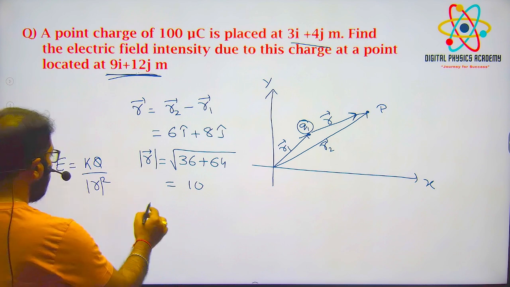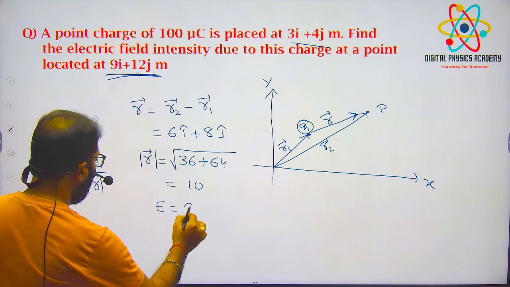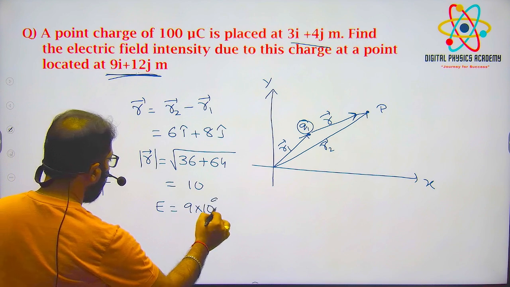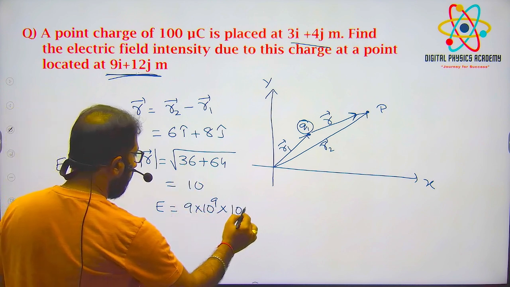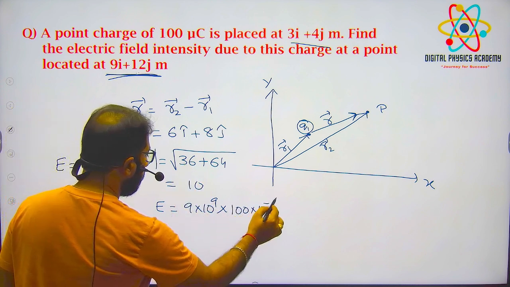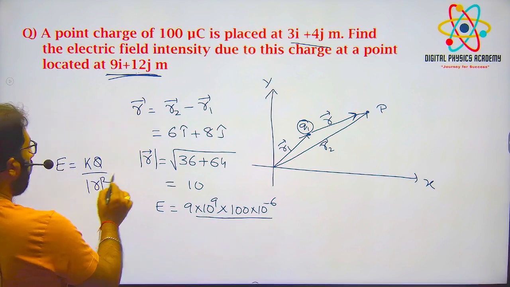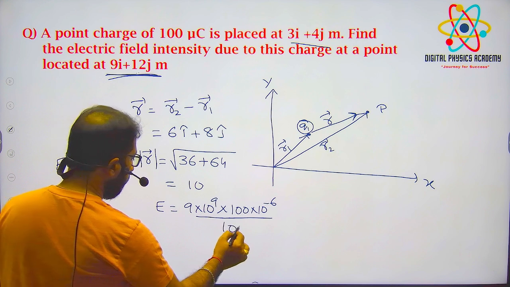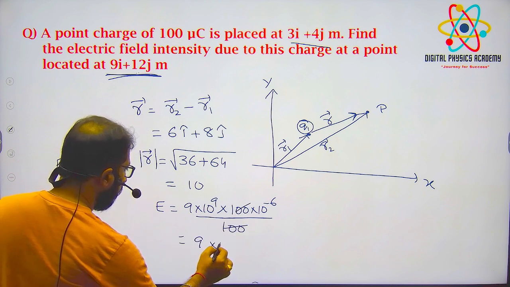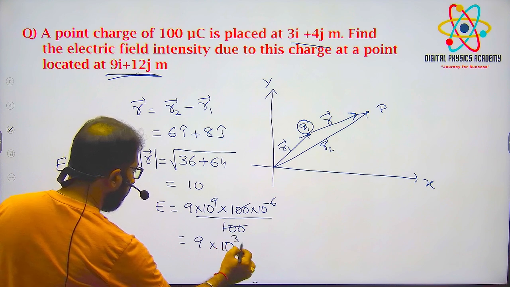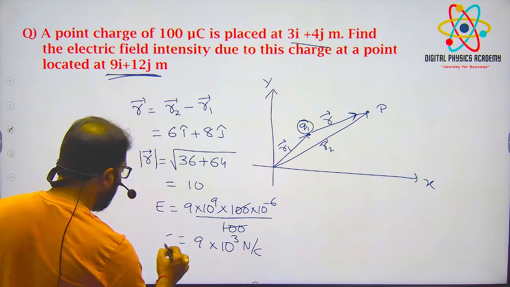Okay. Now substitute in the formula. k is 9 into 10 power of 9 into q. Q how much? 100 microcoulomb. 100 into 10 to the power of minus 6 by r square. R square is 100. 100 cancel. So it is 9 into 10 to the power of 3 Newton per Coulomb is the electric field.